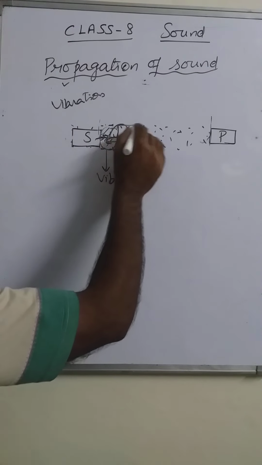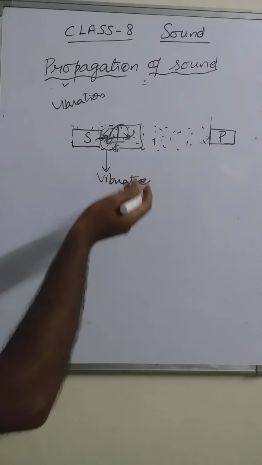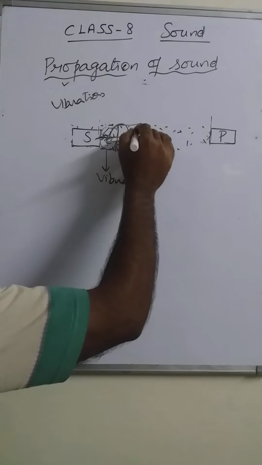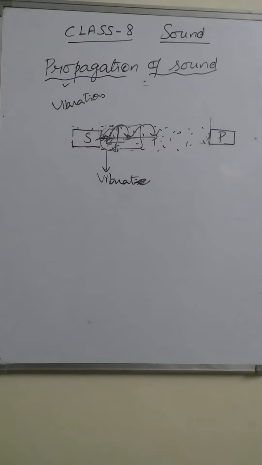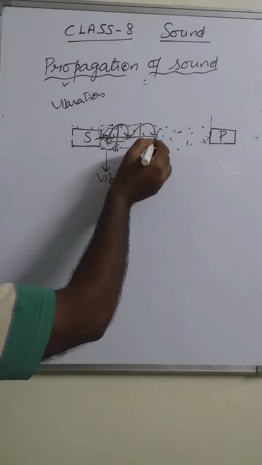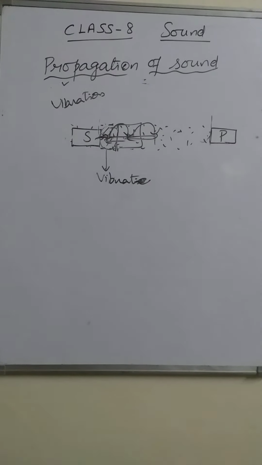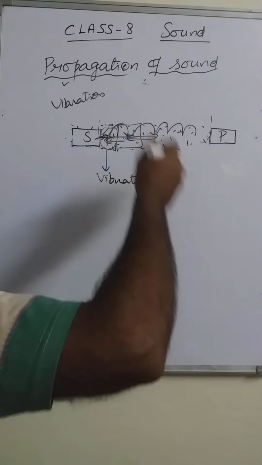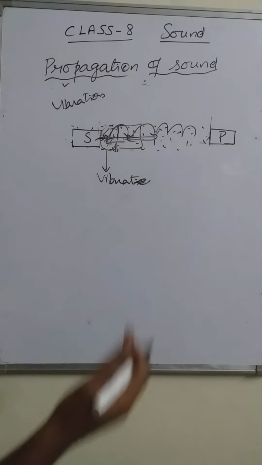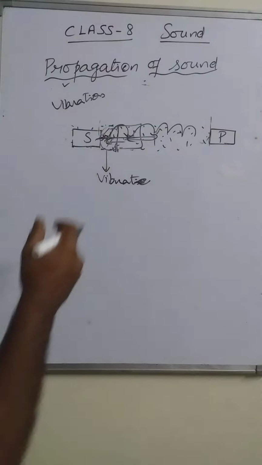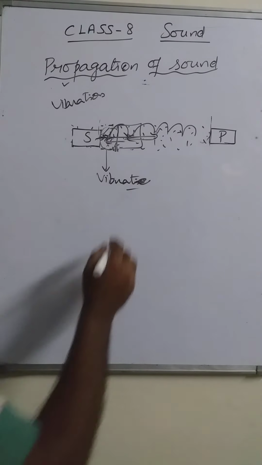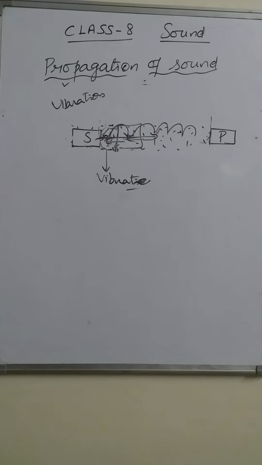So the neighboring portion receive the energy, they start to move in the same direction and then transfer the energy to the next part. After transferring energy, these particles come back. In this way, the energy is transferred to the neighboring part continuously. During this transfer of energy, the particles continuously oscillates or vibrates about their mean position.